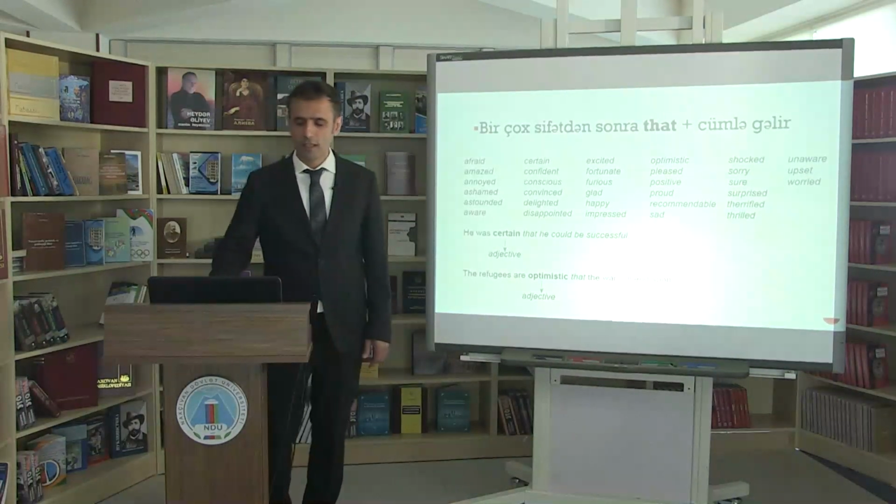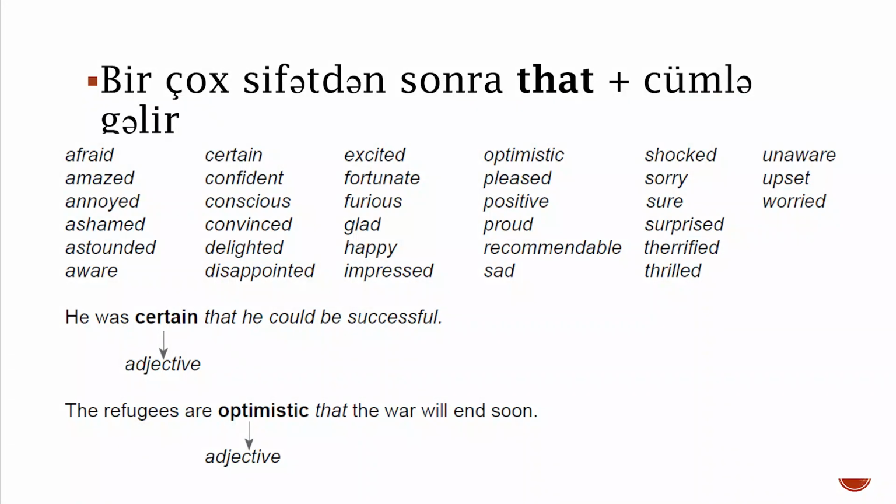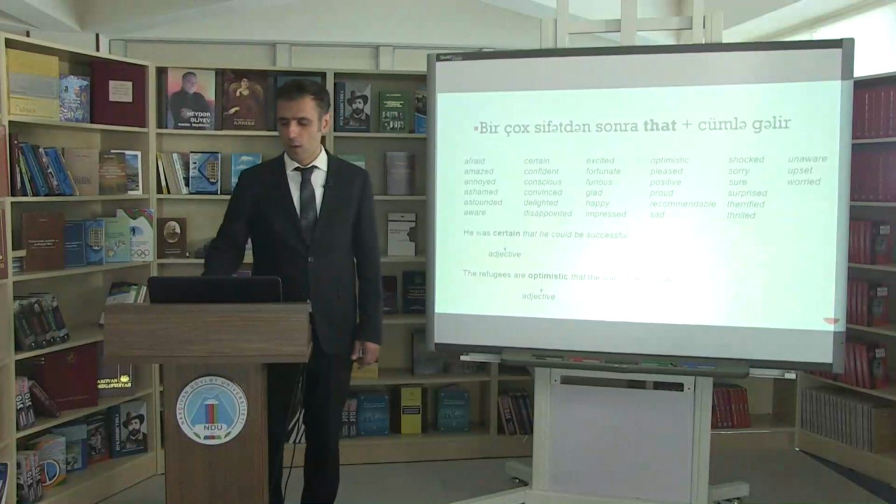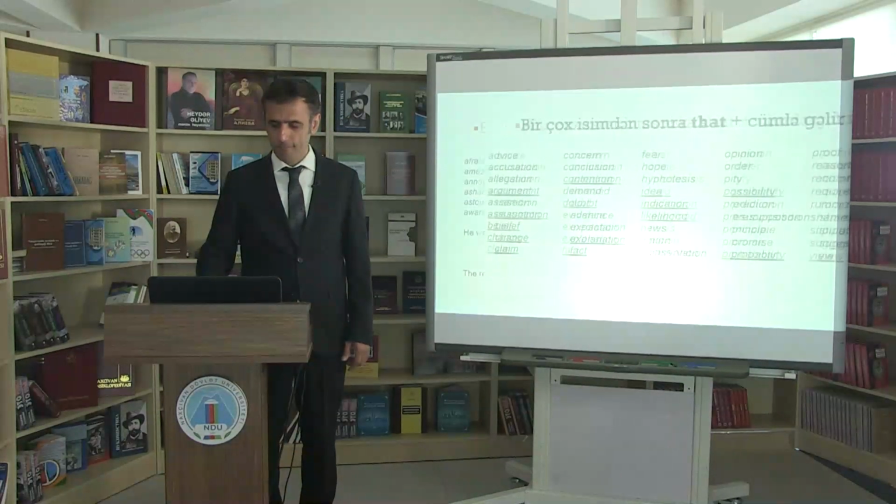He was certain that he could be successful. The refugees are optimistic that the war will end soon.